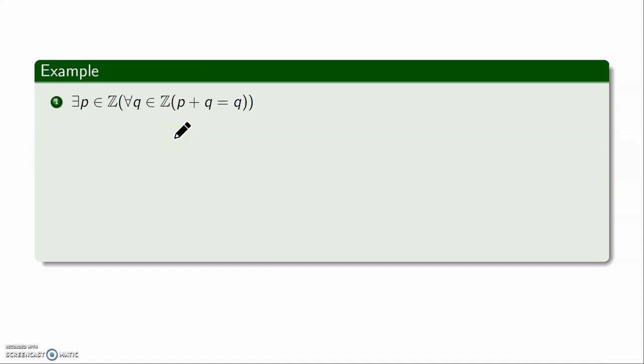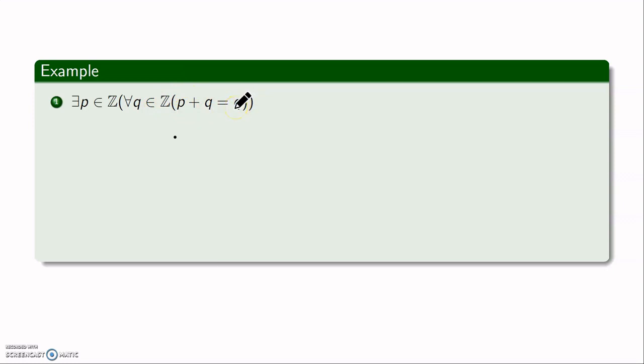Let's look at this example. What this says is there is an integer p such that for all integers q, p plus q is equal to q. So it is of the type 2 that I have shown in the first slide of this video. So first we need to identify one integer, and then we need to give a valid argument saying that for all integers q, p plus q will give you q back.